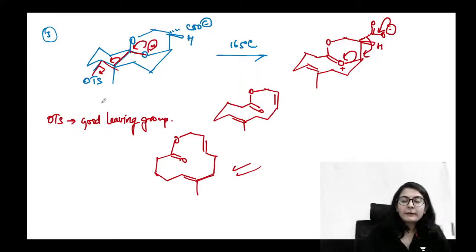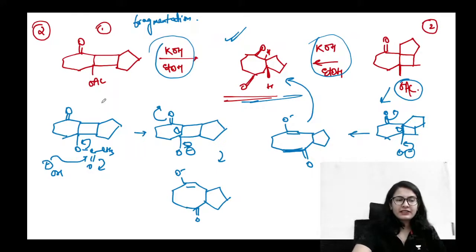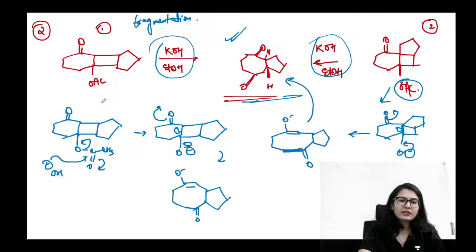Okay, so now what is your work, guys? Just go through Clayden chapter number 37 and 38 for radicals and carbenes. You have to check that based on the reactive intermediate and reaction mechanism. There are chapters from 20 to 25, which you have to check along with that.